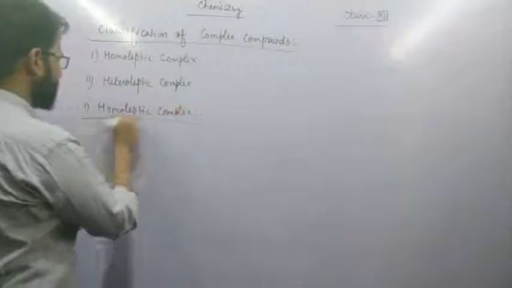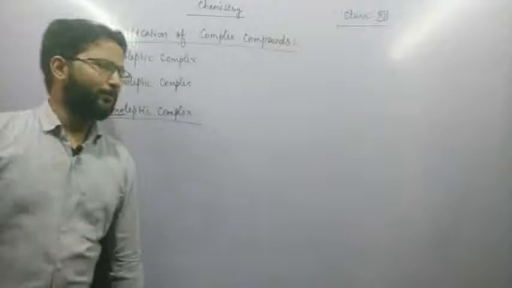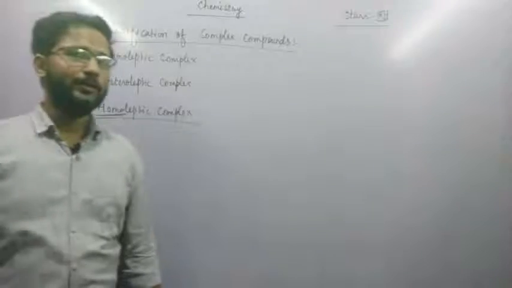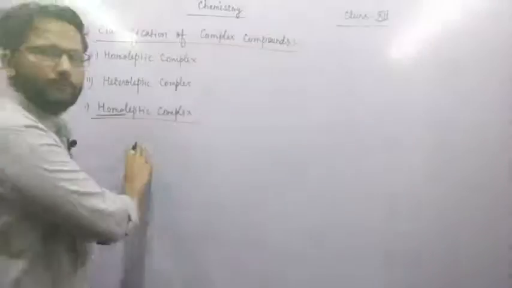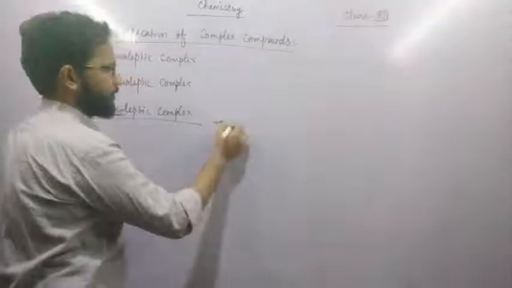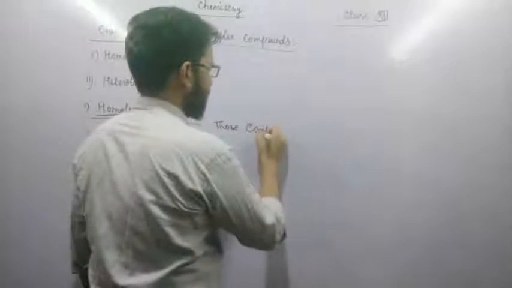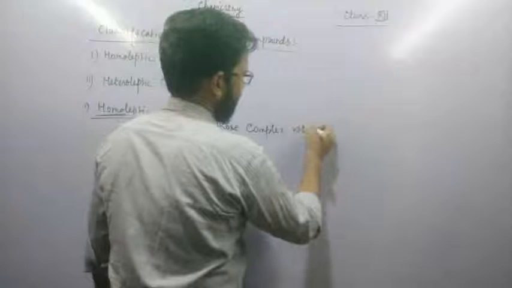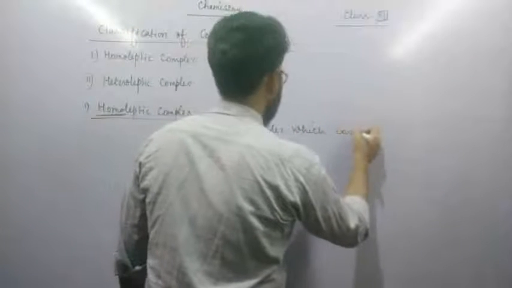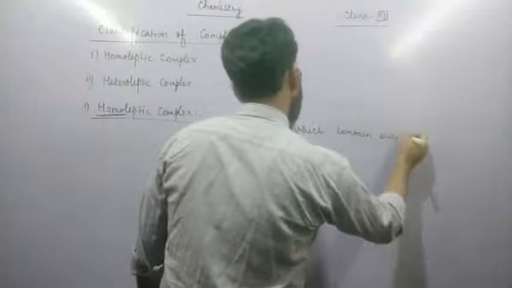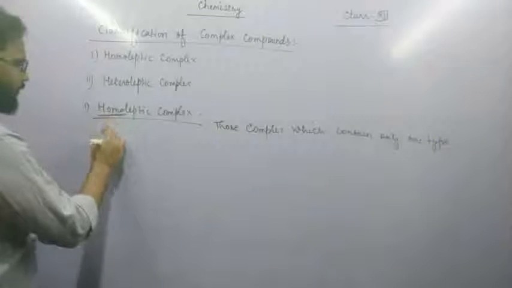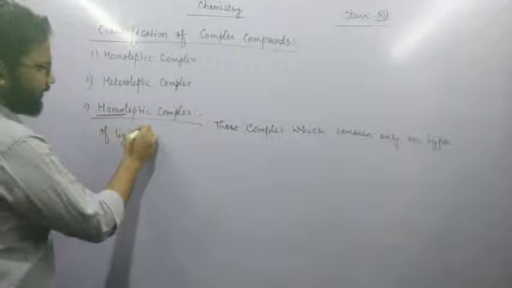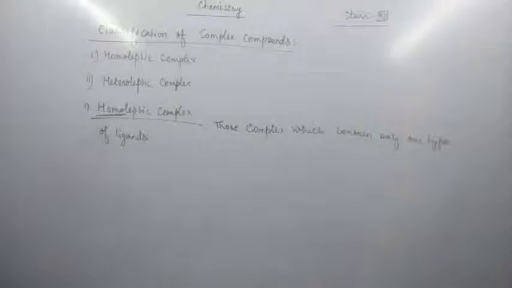Homo means same. Those coordination compounds which contain only one type of ligand are called homoleptic complexes. Means those compounds or complexes which contain only one type of ligand are called homoleptic complexes.